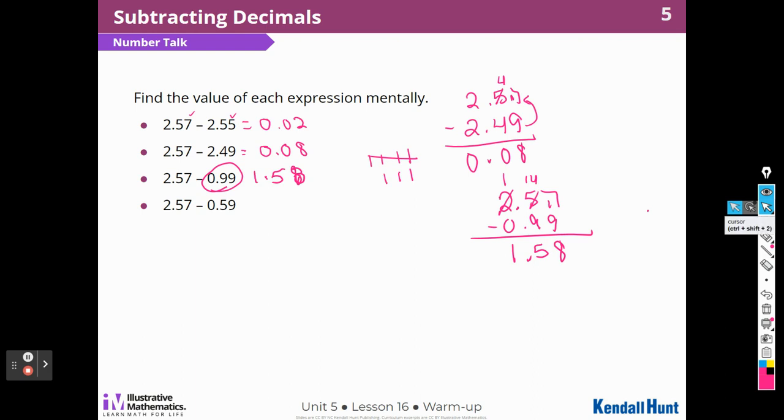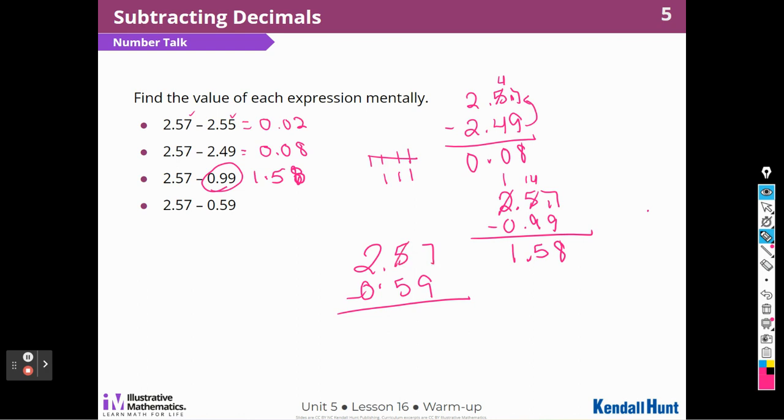All right, and now we're going to take 59 hundredths away from 2 and 57 hundredths. Let's go ahead and work that. 2 and 57 hundredths minus 59 hundredths.